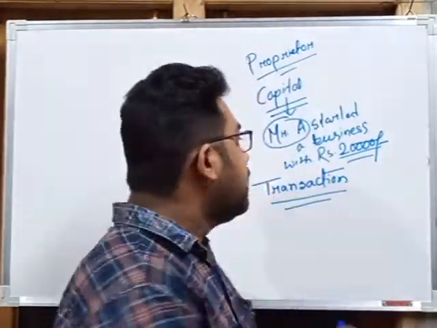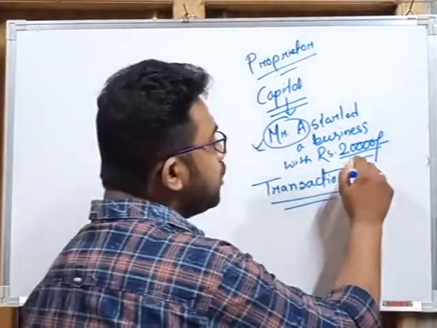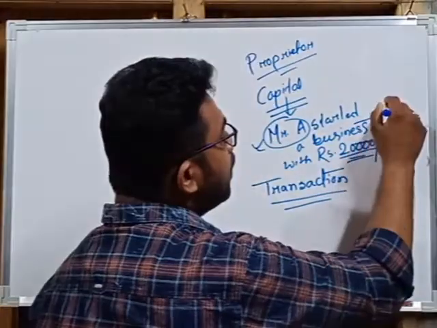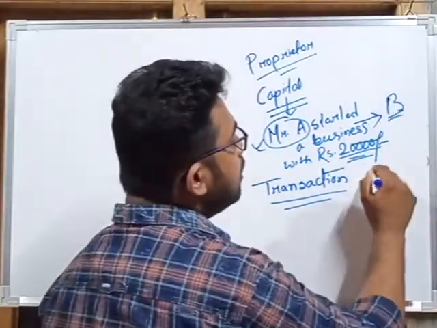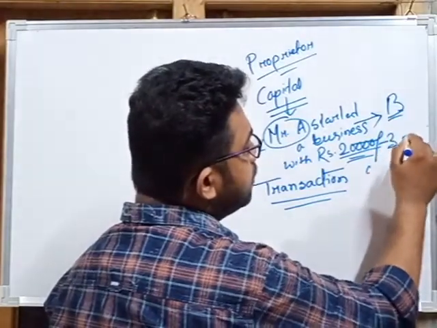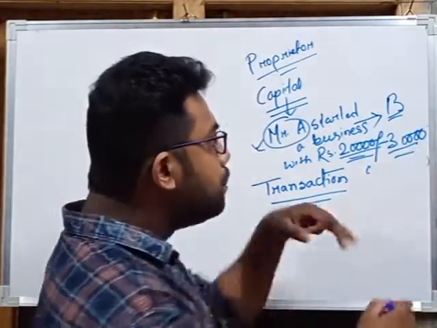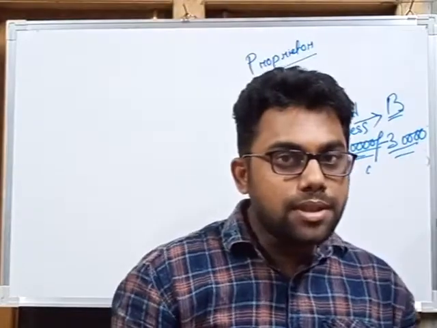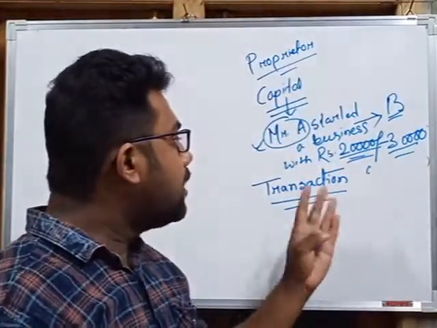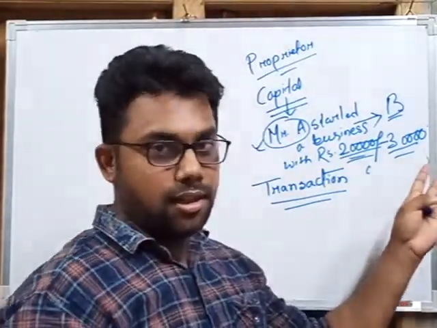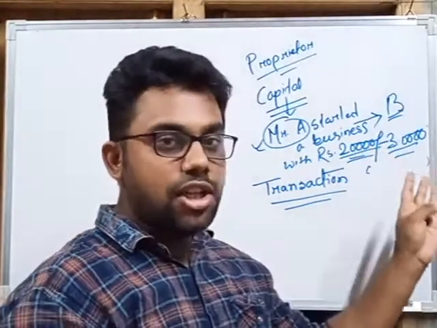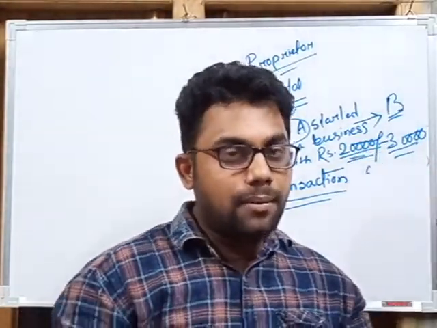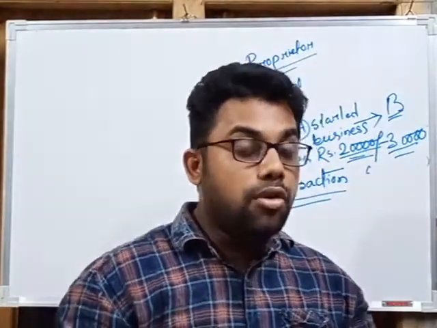Suppose Mr. A, who started a business with 20,000, sells goods worth rupees 30,000 to another person, Mr. B. In such a case it is a transaction, because it affects the financial position of both persons.